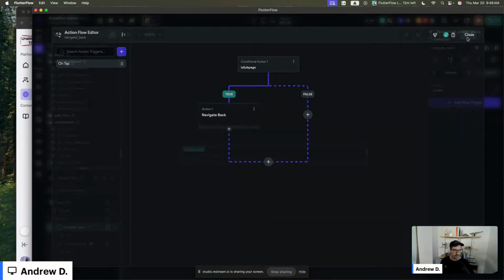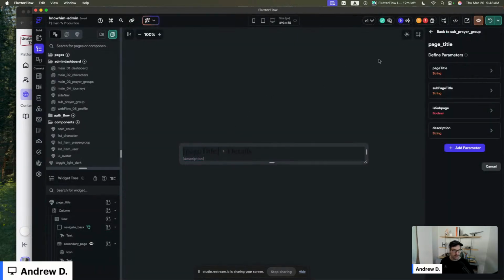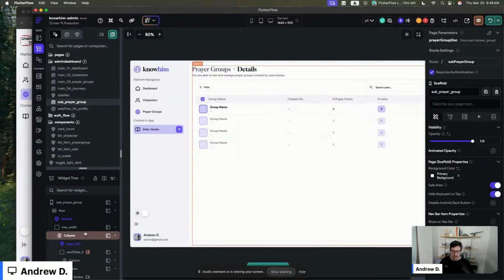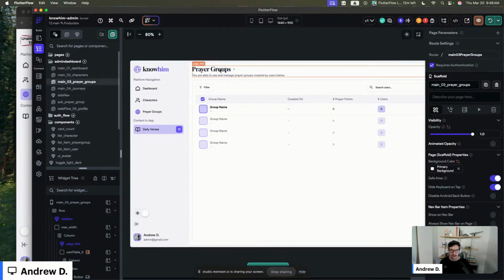But if you're on a subpage, you do. And I'm wrapping it in a container because text doesn't track every cursor action. Since the container has a background and set parameters, it's going to be a lot easier for us to navigate back.